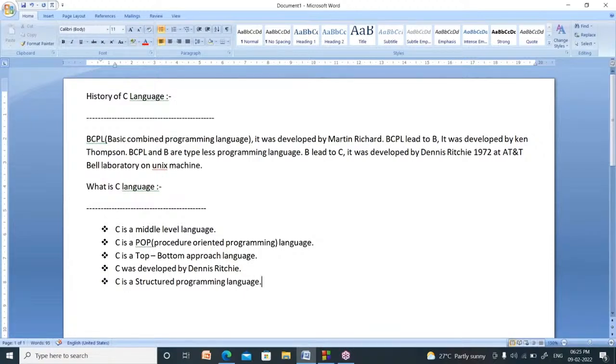You cannot change the sequence of steps. We have to follow the same structure, otherwise you won't get any correct output. So C is called a structured programming language, procedure oriented programming language, middle level language. It follows the top to bottom approach.